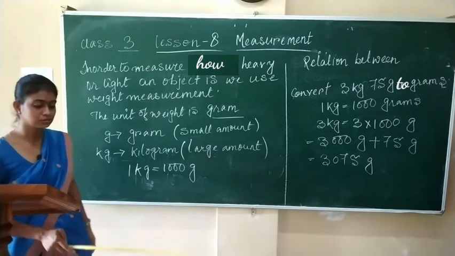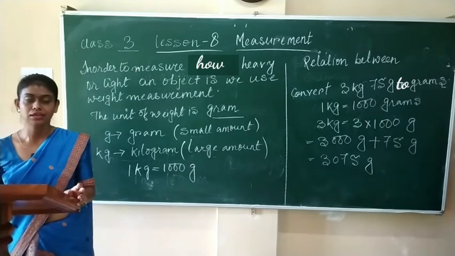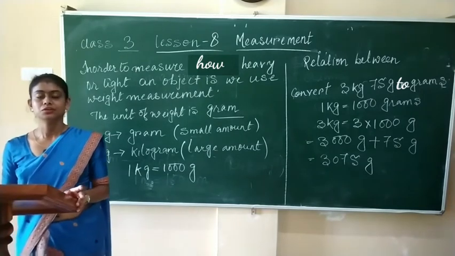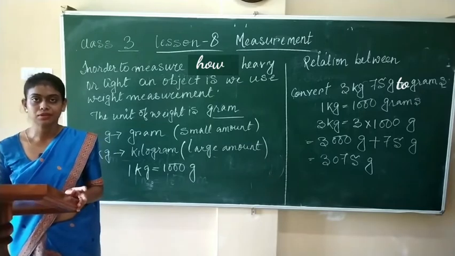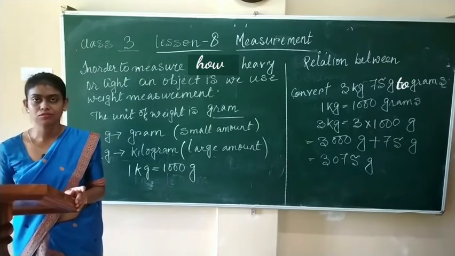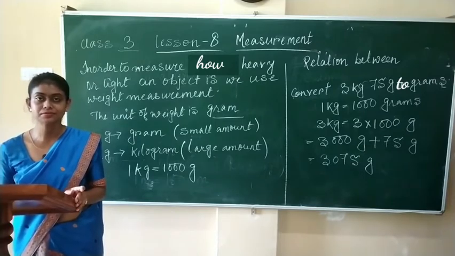Suppose, example of heavy and light. You take a brinjal and a chilli. Which one is heavy and which one is lighter?